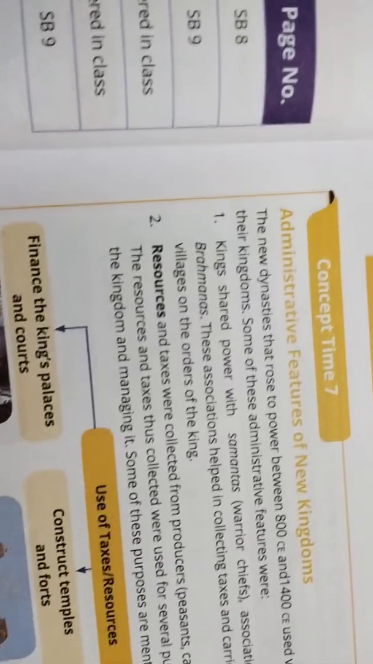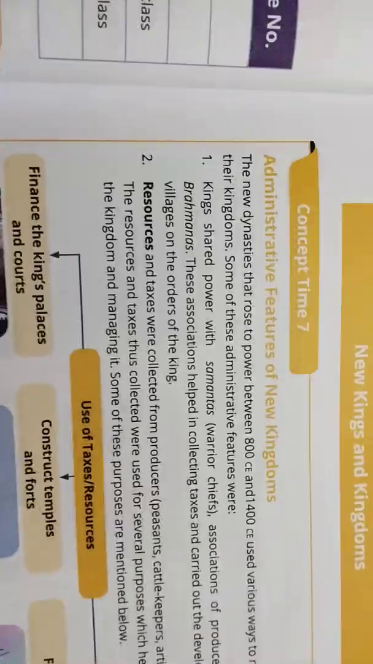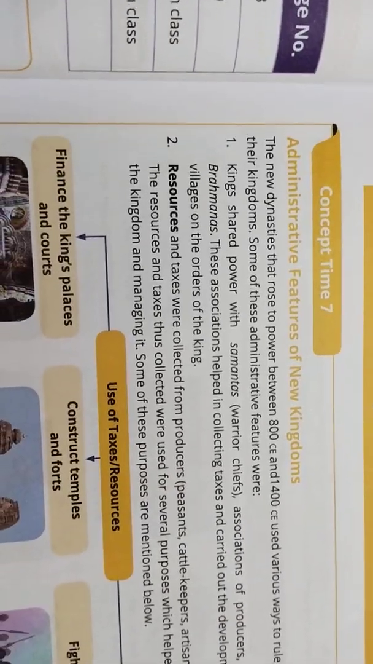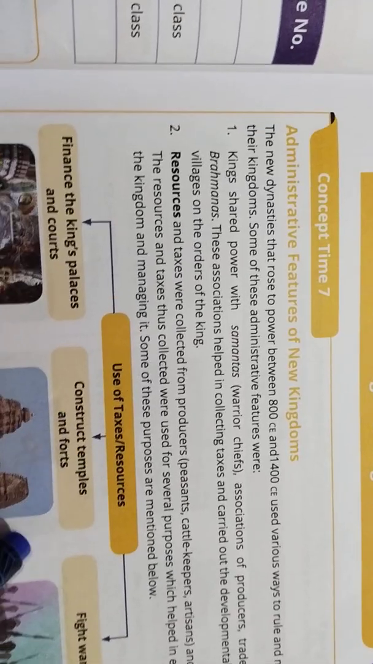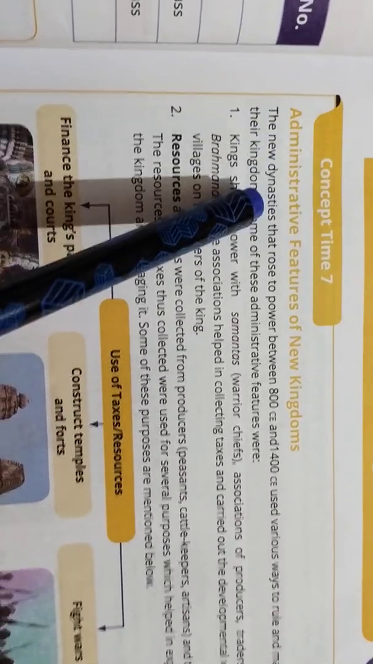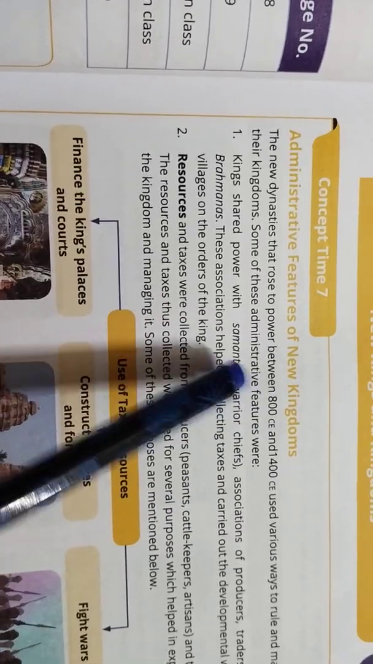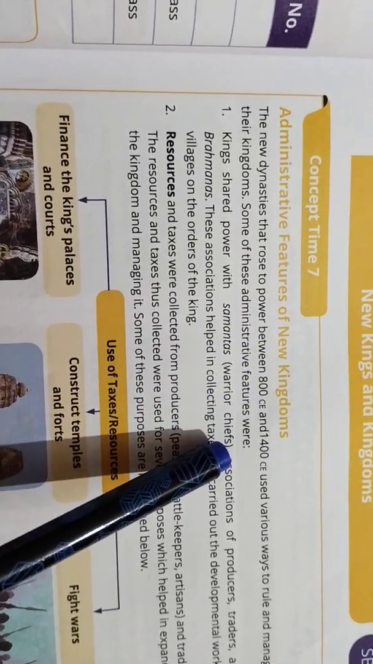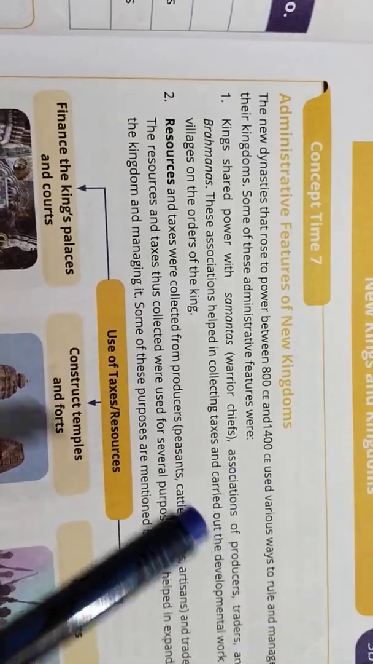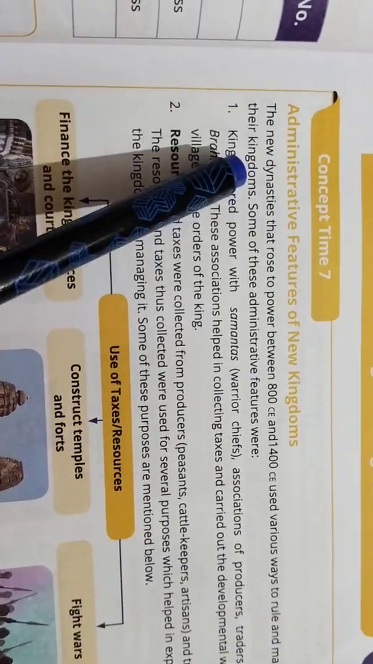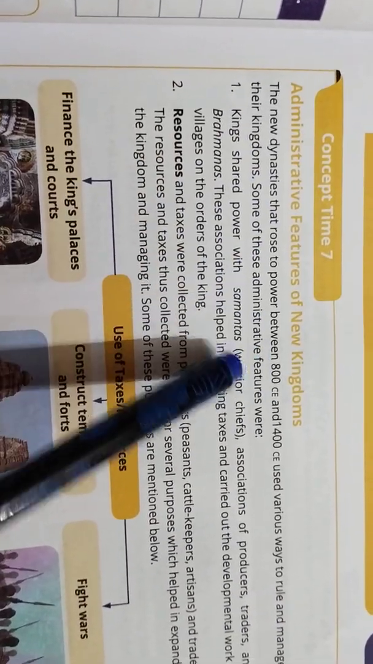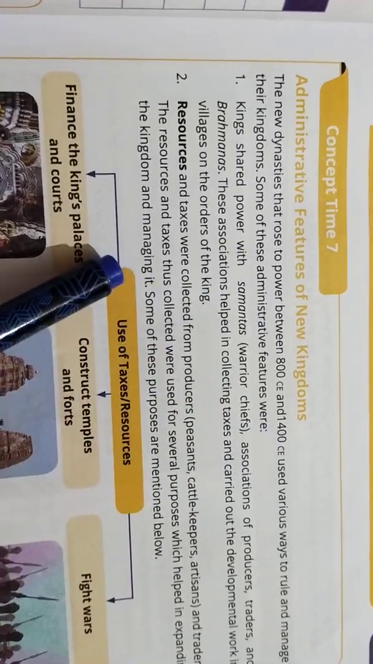The next one is about the administrative features of new kingdoms. We have already shown this in the NCERT book, so let us revise that. The new dynasties that rose to power between 800 CE and 1400 CE used various ways to rule and manage their kingdoms. Some of these administrative features are given here.